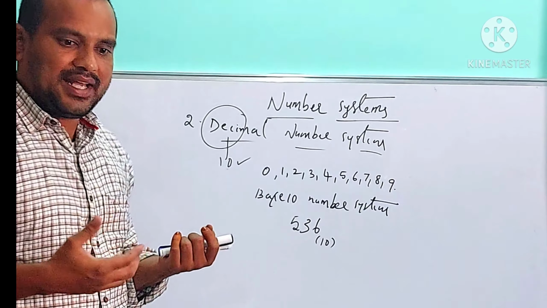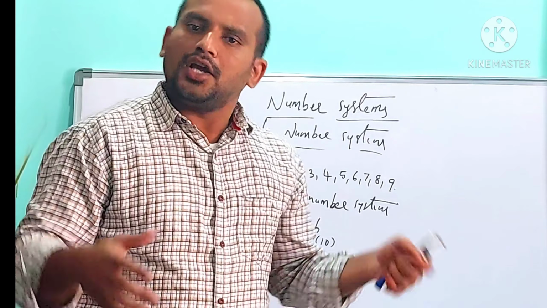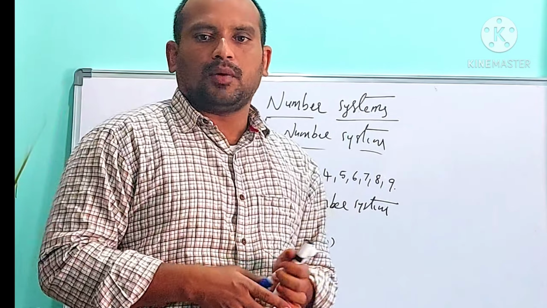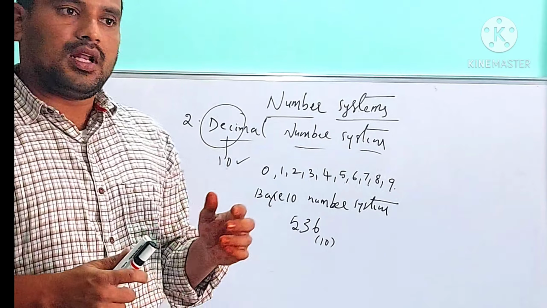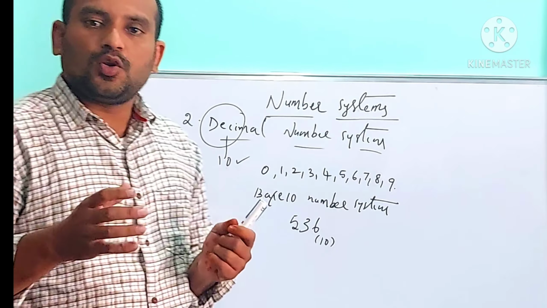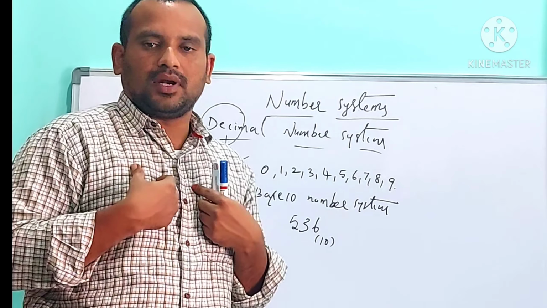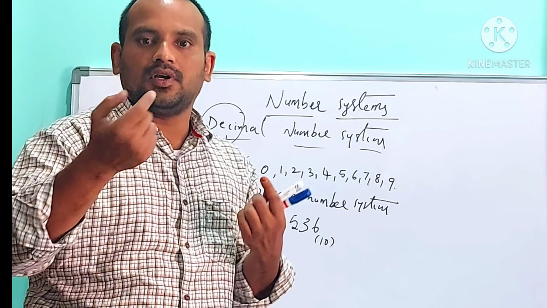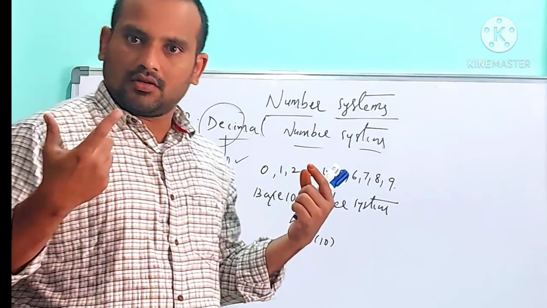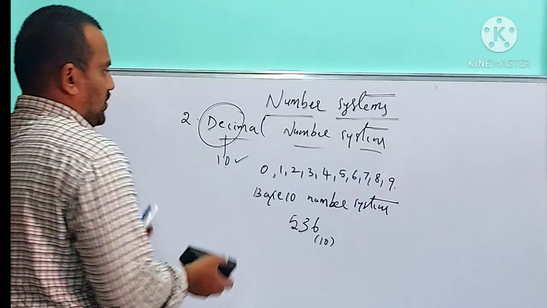Suppose I say any number, like 5,25,679, any big number. The numbers we are using should be a combination of the digits 0 to 9 only. So we are using the decimal number system, and the decimal number system is for the purpose of human beings. Correct or not? Yes. This is called the decimal number system.